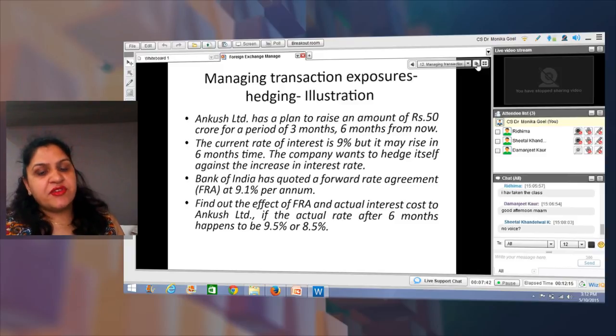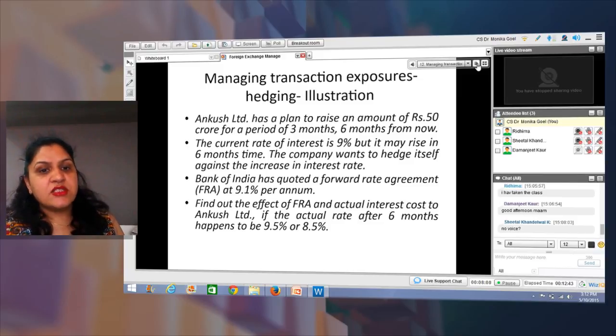The current rate of interest is 9%, but the company has to borrow after 6 months, and the company is not very sure as to what is going to be the level of interest rate at that particular point of time. So the company wants to hedge itself against the increase in the interest rate. Now this is not exactly a foreign exchange affair, but these kinds of things are part of hedging only.